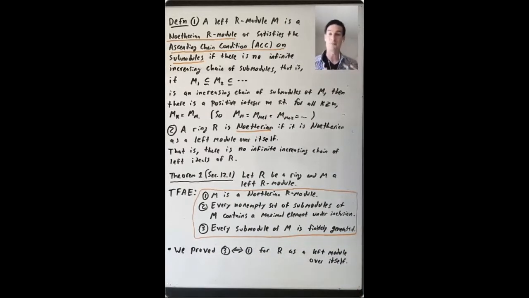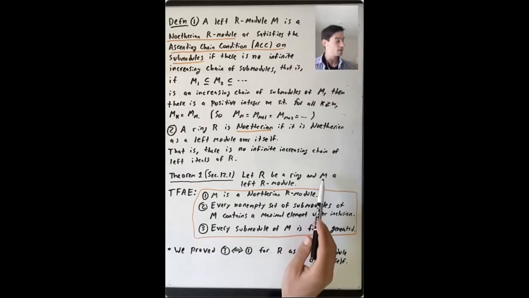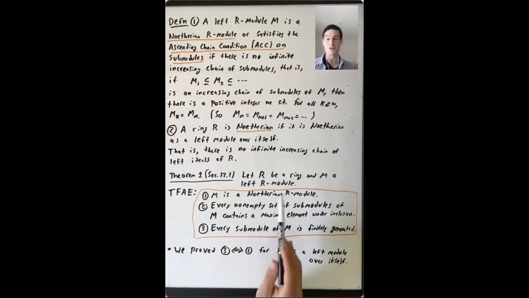So how does this match up with what we did before? Before, we proved 3 if and only if 1 for the case where you take M to be a left R-module over itself, so that a ring is Noetherian if and only if every ideal of R is finitely generated.